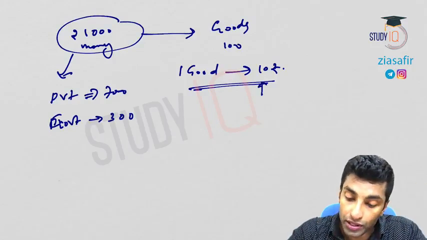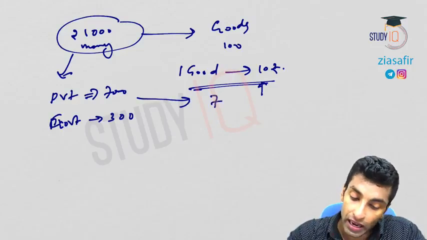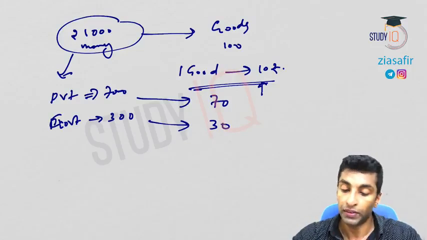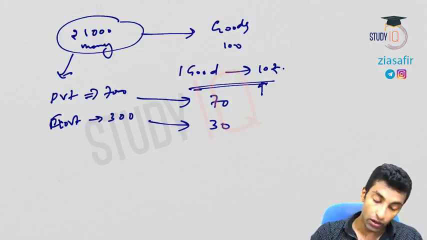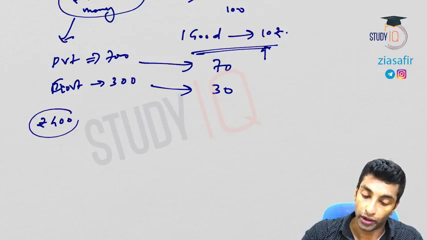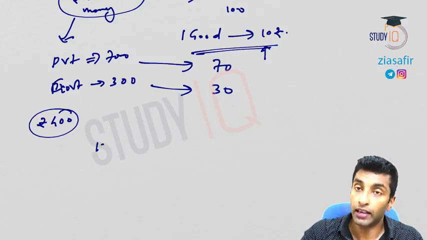So one item costs 10 rupees now. So how much can private buy? 70. And how much can government buy? 30. So this is the situation now. Now let's suppose the government is printing some currency. So the government is printing, let's say, rupees 400. So now what is the currency in total?